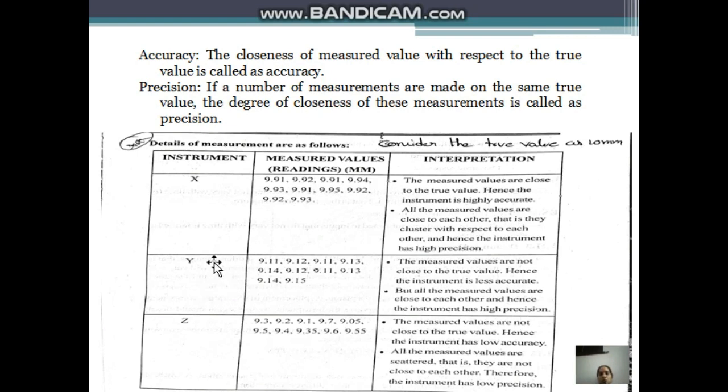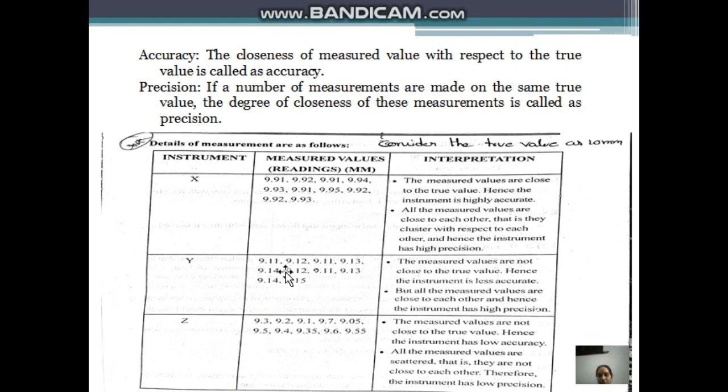Now see instrument Y. It gives values 9.11, 9.12, 9.13, 9.15, 9.12. These are not close to the true value of 10 mm, so the instrument is less accurate.